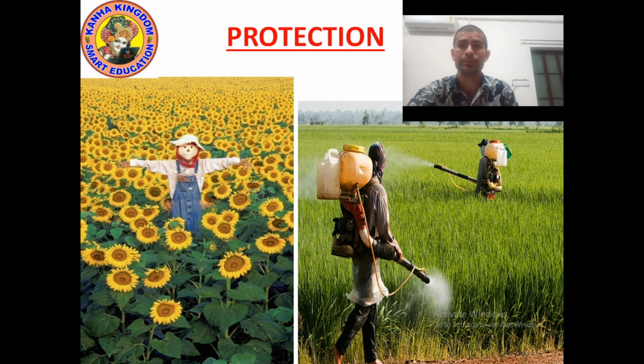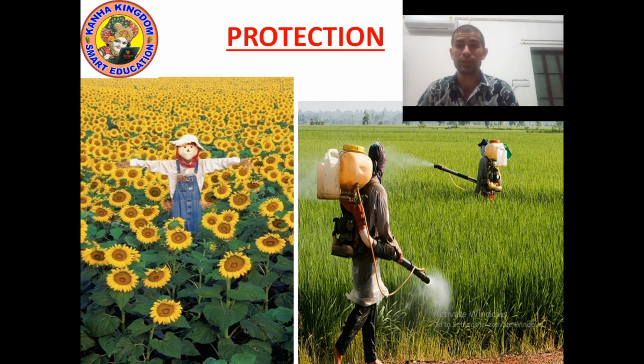Now look at the picture of sunflower plants. You can see a statue-like structure standing with outstretched arms. What is the name of this one? Scarecrow. We call it scarecrow.